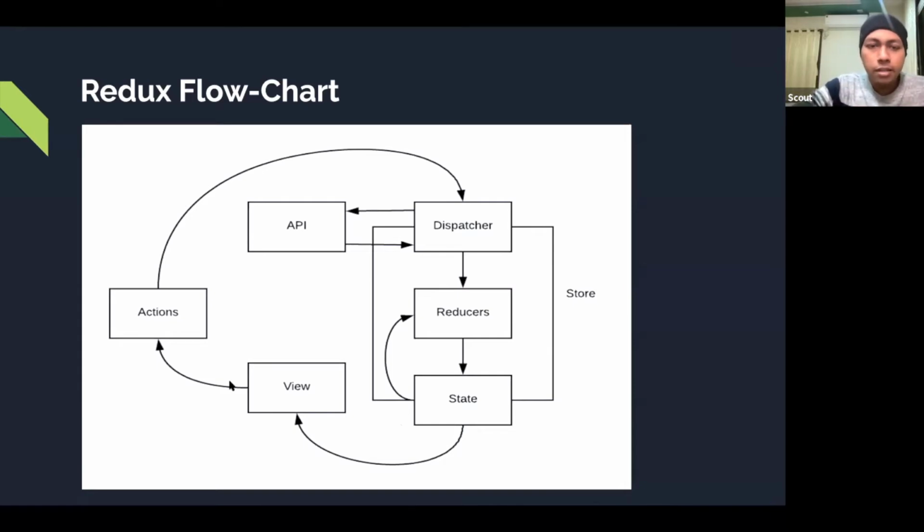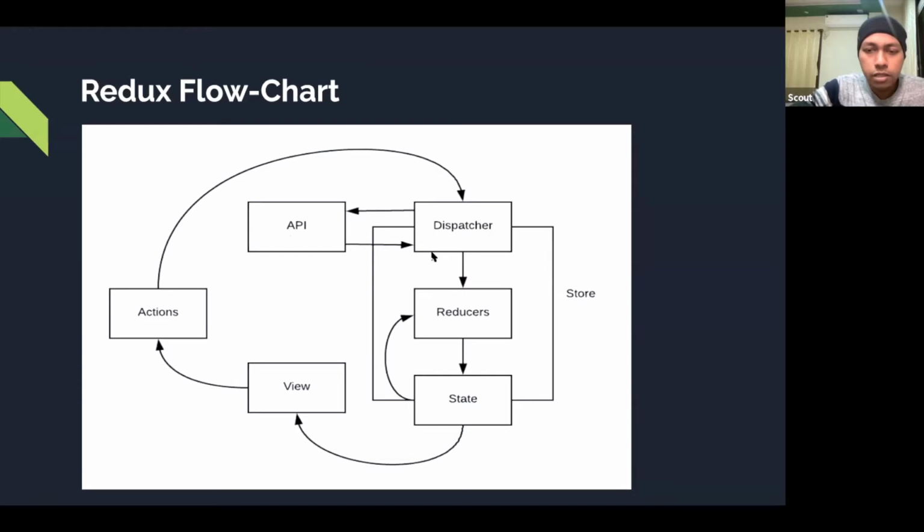Okay, so the request goes to the dispatcher. Say there is an add to cart button. Once the user clicks the button, it goes to the dispatcher. Now in the dispatcher we can implement whether that request will have some internal API call or not. So if there is an add to cart button, you can say you are calling an internal API where you are checking the product price and the availability of the product for the given pin code, whether it is deliverable or not, and then you are adding the item to the cart. So it can call an external API.